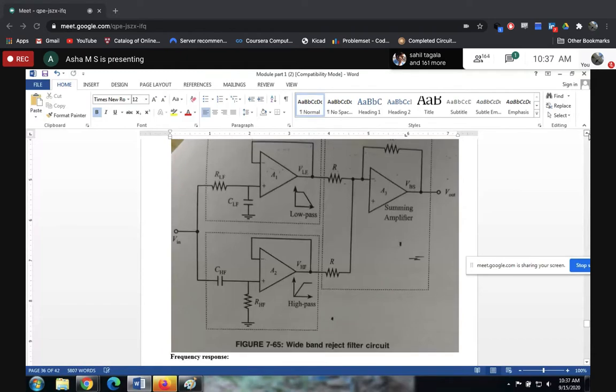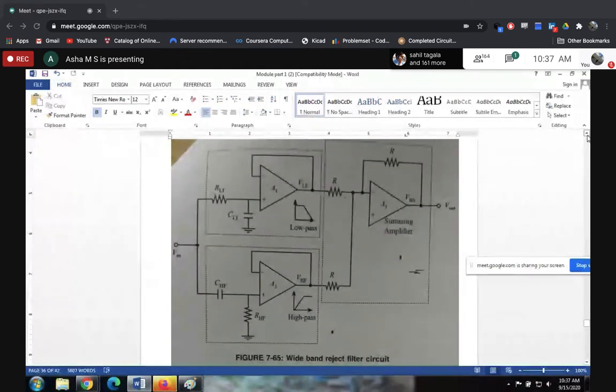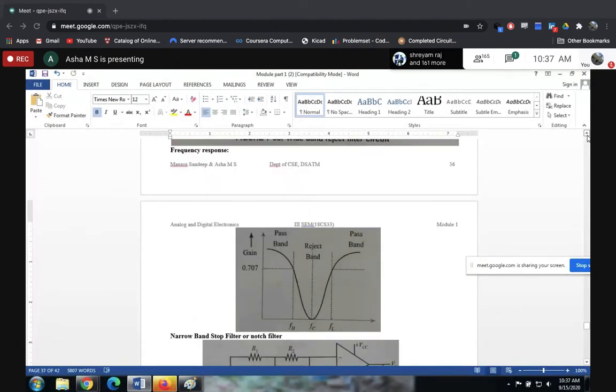And here also the same thing holds good. You will have two types. I have a wide band reject filter and I have a narrow band reject filter. How will the wide band reject filter look? So guys, this is how the wide band reject filter looks.